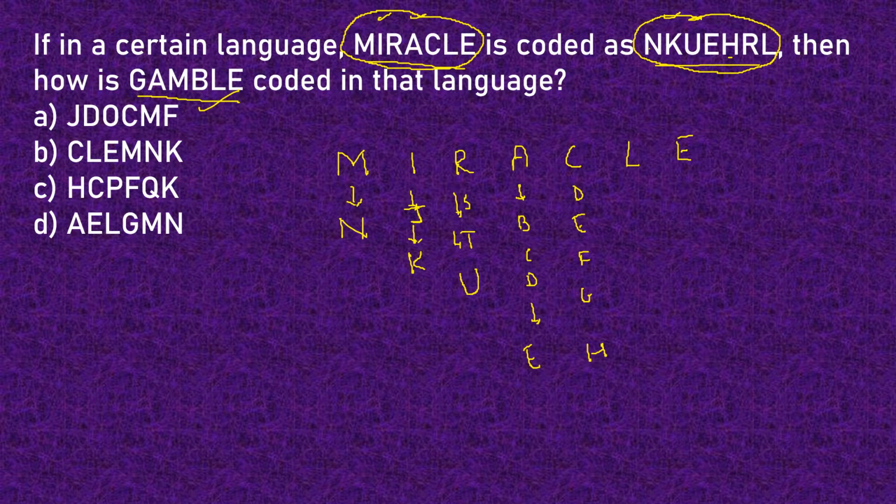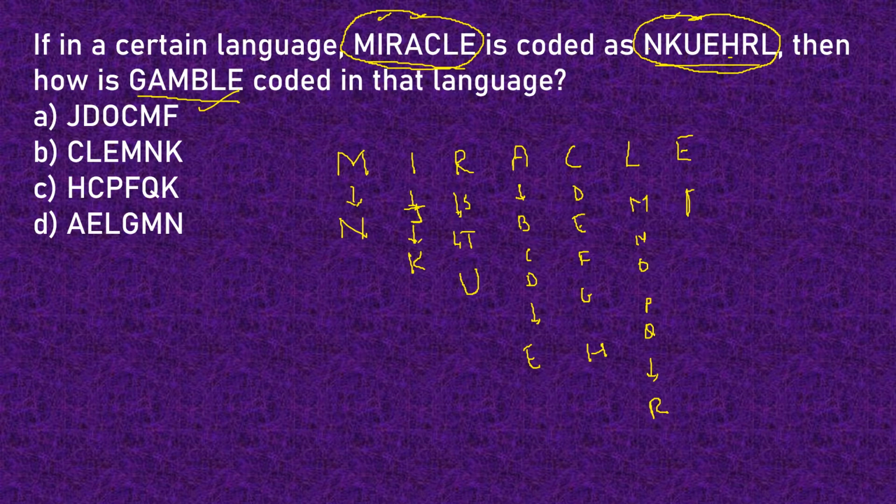Then for L, how do we get R? How many letters are there between L and R? M, N, O, P, Q. That gives you R. And then for E and L, how many alphabets do we have? F, G, H, I, J, K. So one more added.